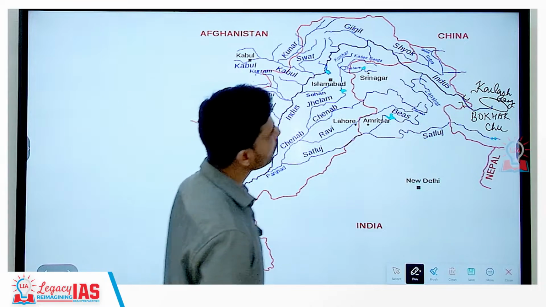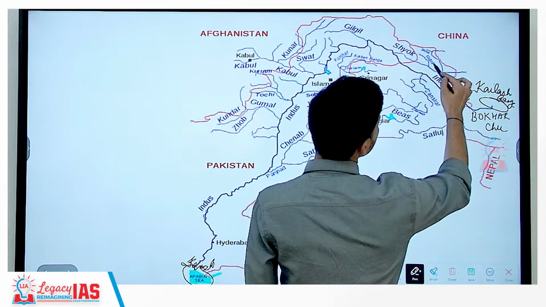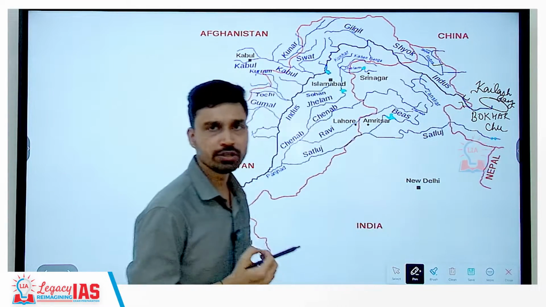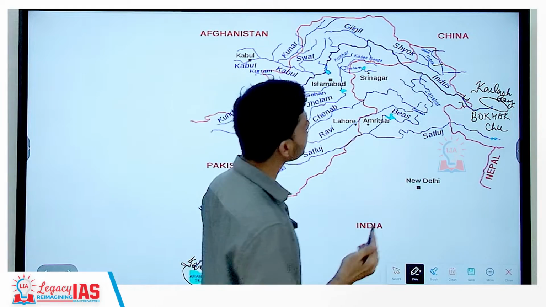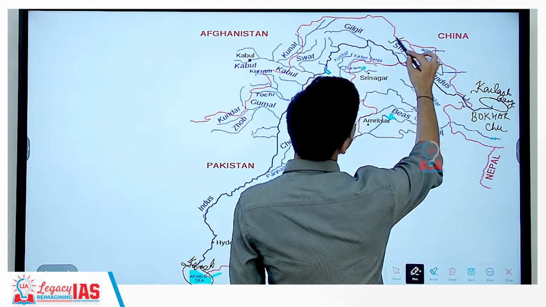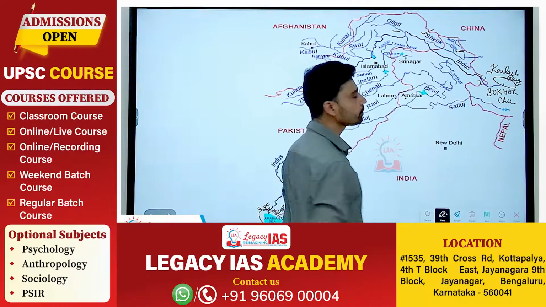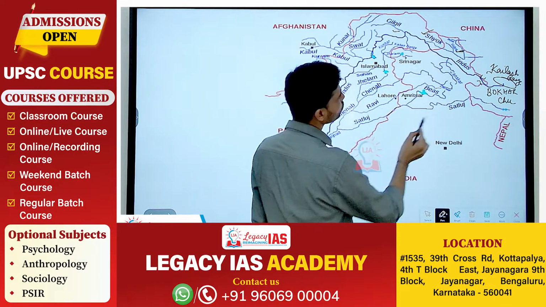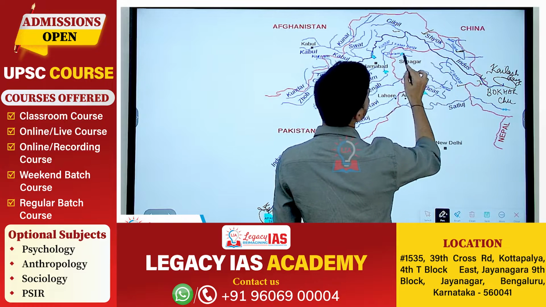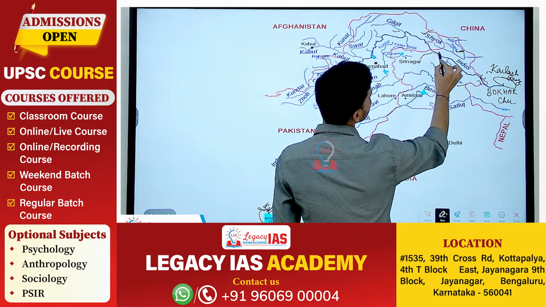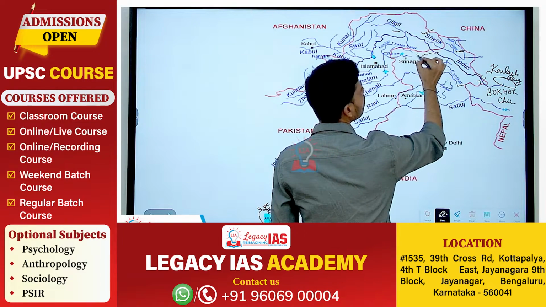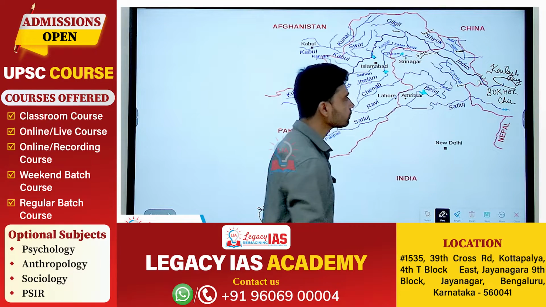Now, flowing through the Leh and Ladakh region, it receives various small tributaries. The major one of these tributaries, as you can see, is the Shyok River. Then you have the Nubra River, then you have the Gilgit River. Then coming from the south, you have the Zanskar River. Apart from that, you have one other important river here, called the Suru River.